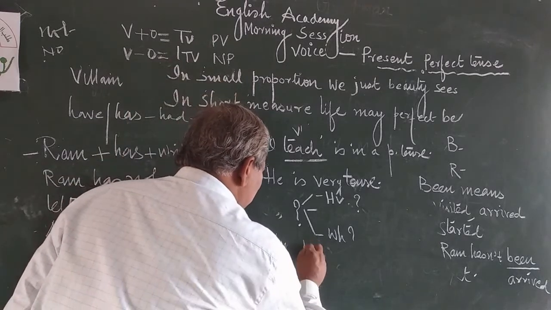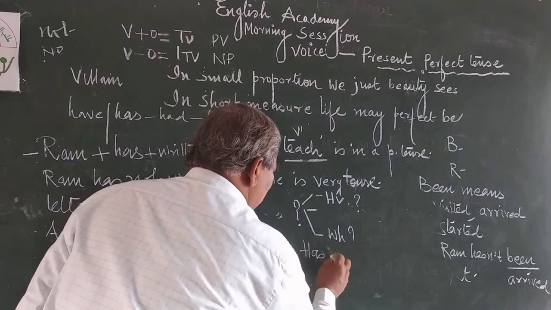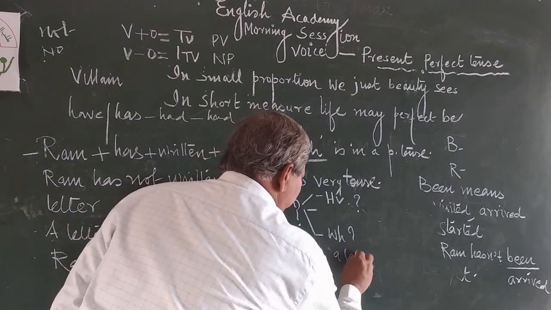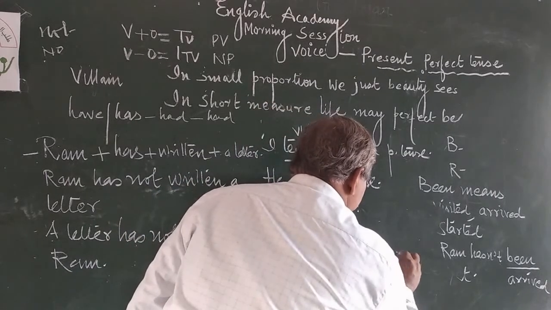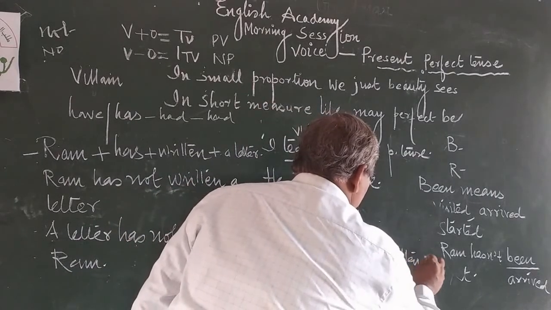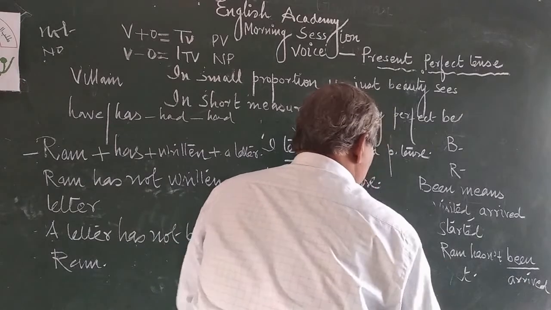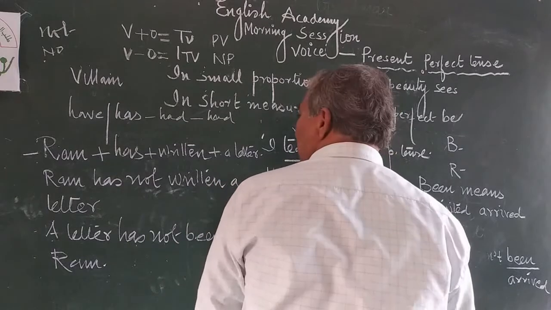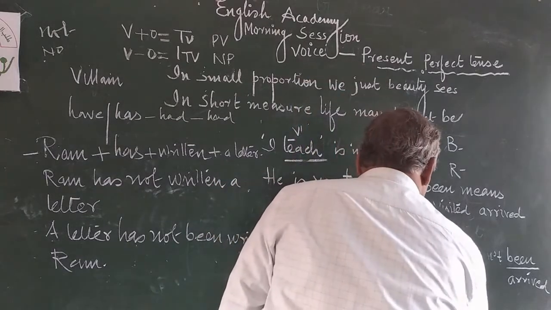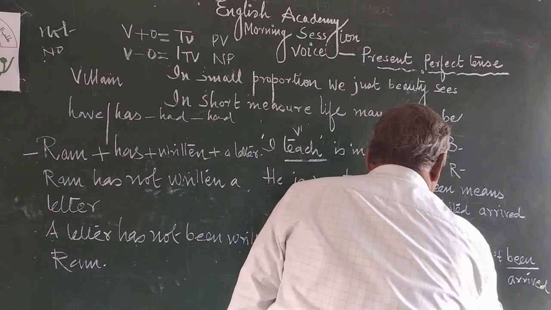Has a letter written Ram? Question mark.